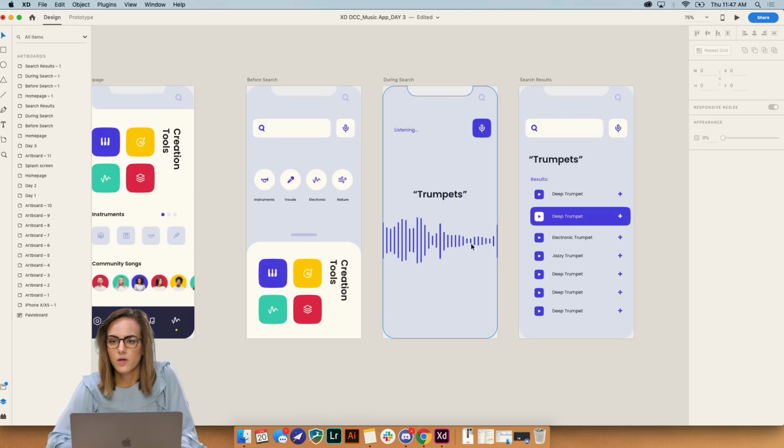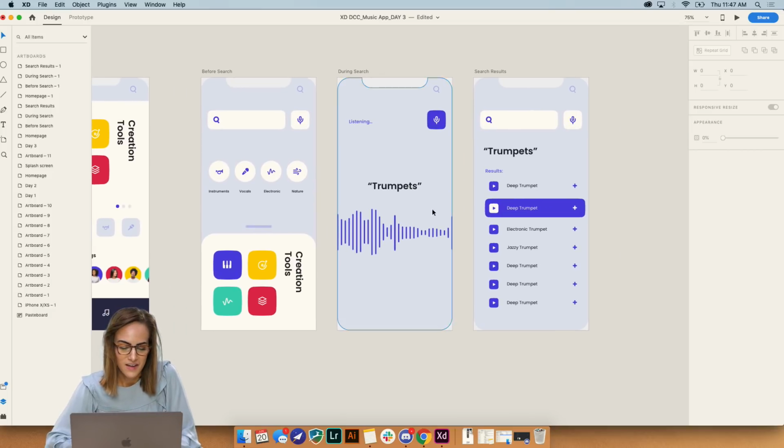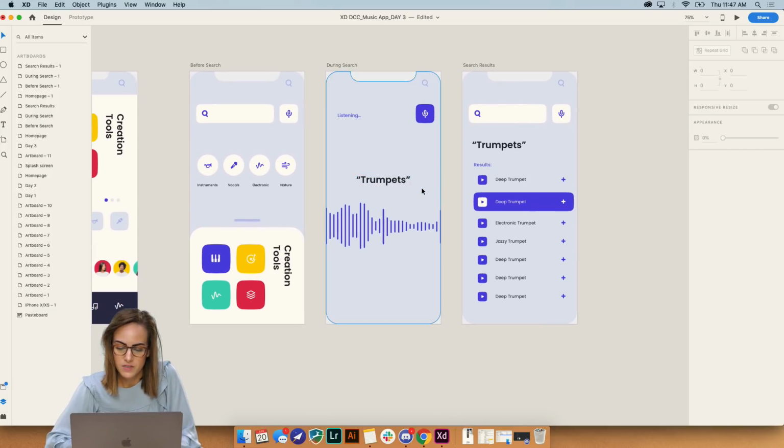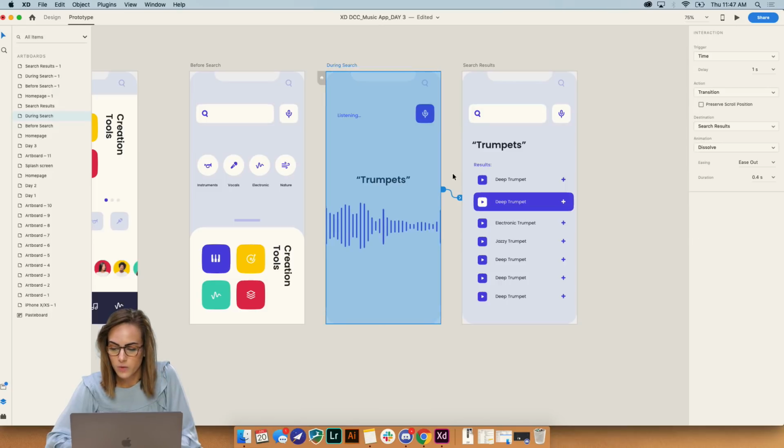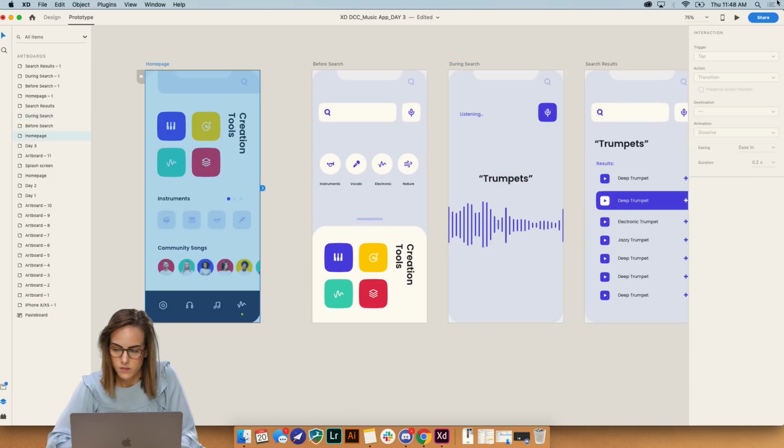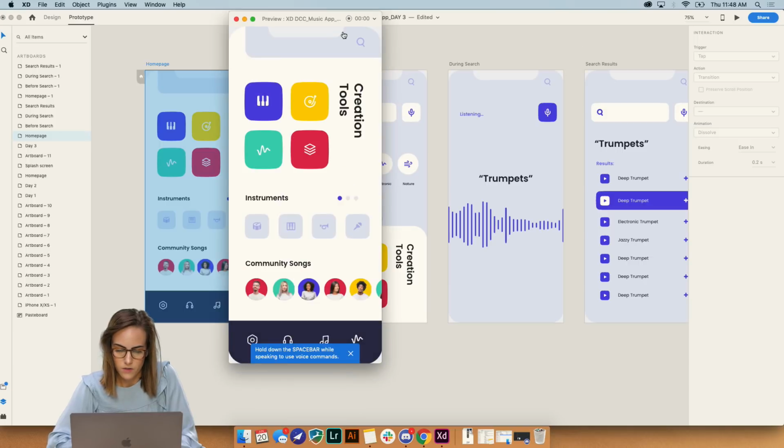We've got some radio waves going. That actually would be a really cool prototype to make, having these go up and down, but I unfortunately don't have time for that right now. But once we say trumpets, this comes up. And then the next trigger we have is just a time trigger, because we want it to go straight from this to this without tapping on anything. So let's see how that works.